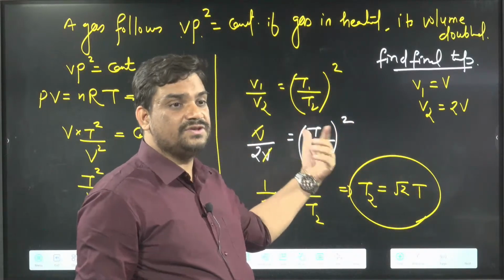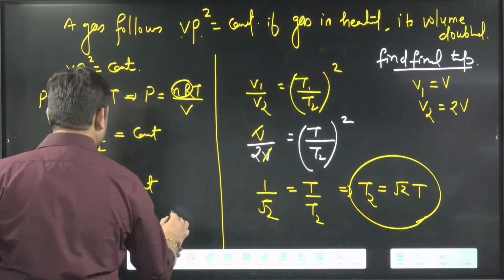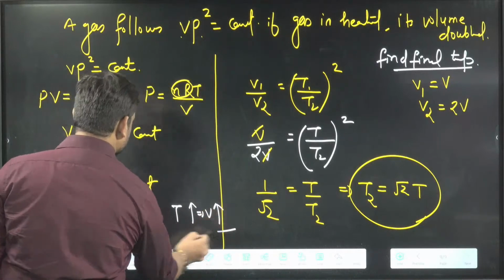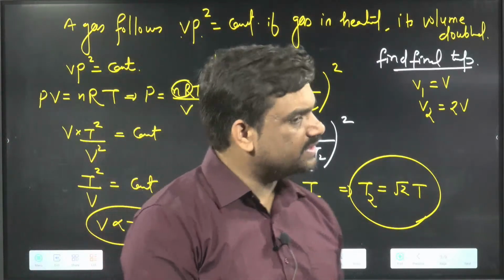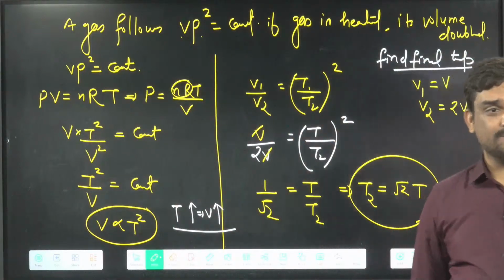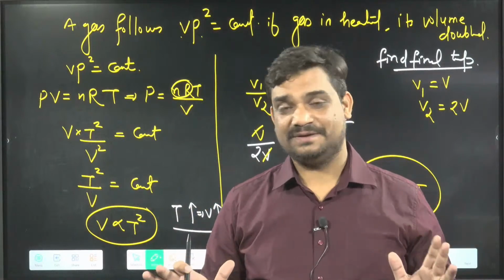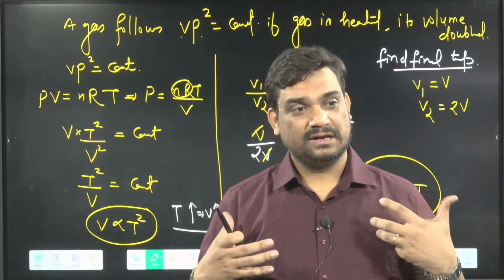Now I will tell the graphical question, okay. Or theoretical also I can say. Theoretical question will be like this: T more, it means V more. I will give you one question for the practice also. Theoretically you have to tell me the answer for that. So I am going to say some of the graphs. I hope this one is clear. Are we ready for the graphs? When I said graphs, we cannot mug up. We have to learn these graphs.